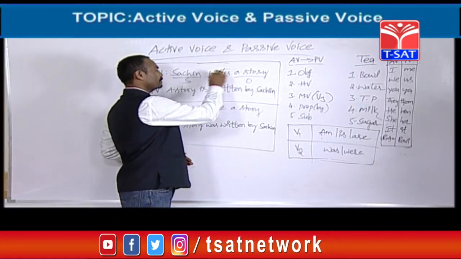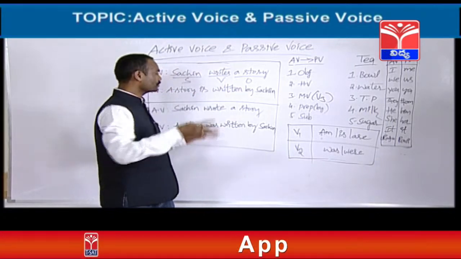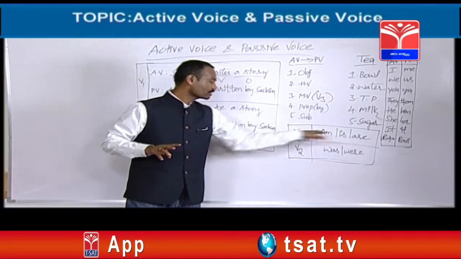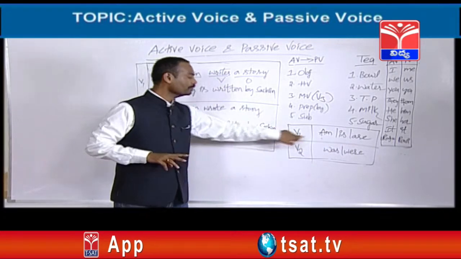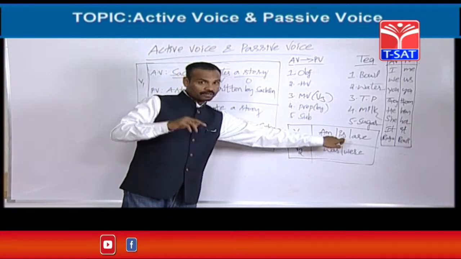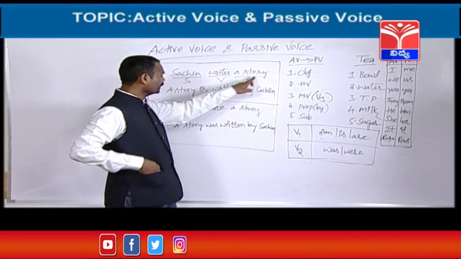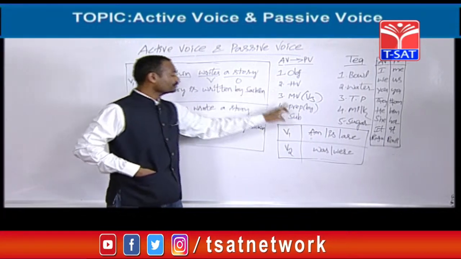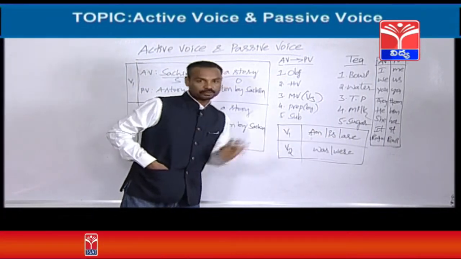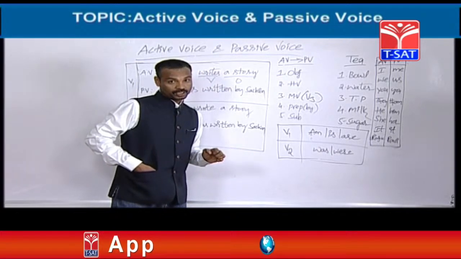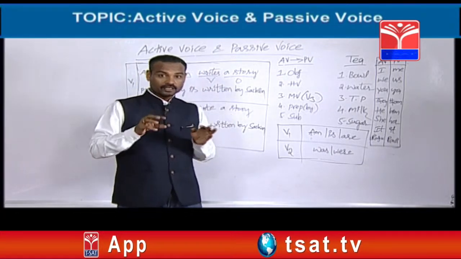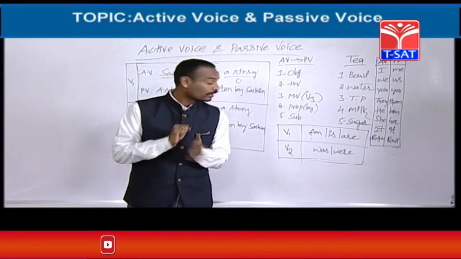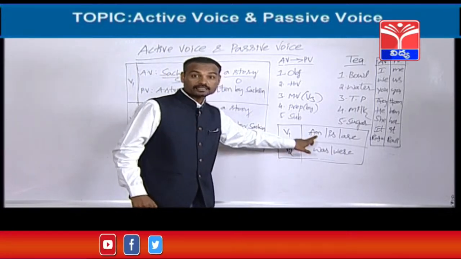When the main verb is in the first form in the active voice, you should take am, is, are. The B form should be taken from this list. For singular objects, is should be taken. For plural objects, are should be taken. And some of you may ask, sir, you are telling very clearly when we should take is and when we should take are. That is clear. Okay. What about am, when is it taken, sir?